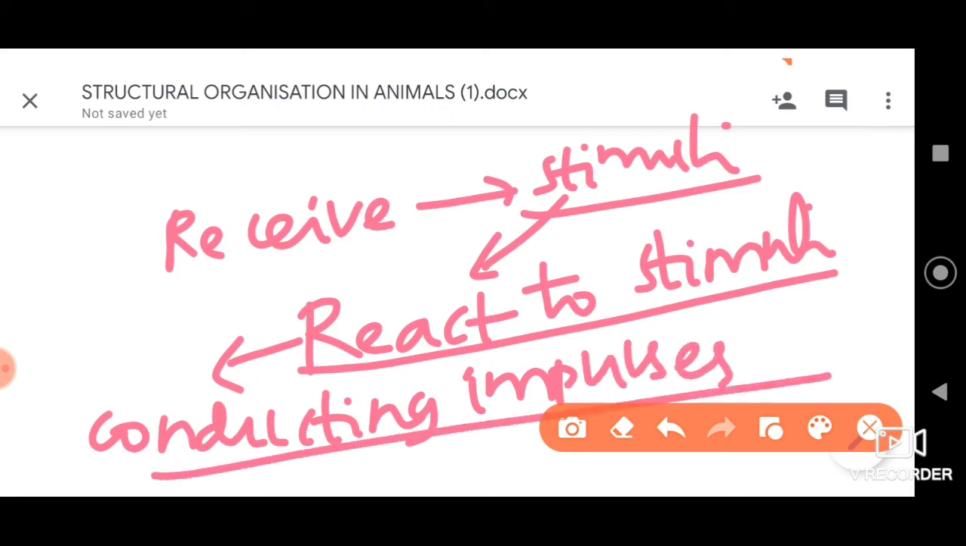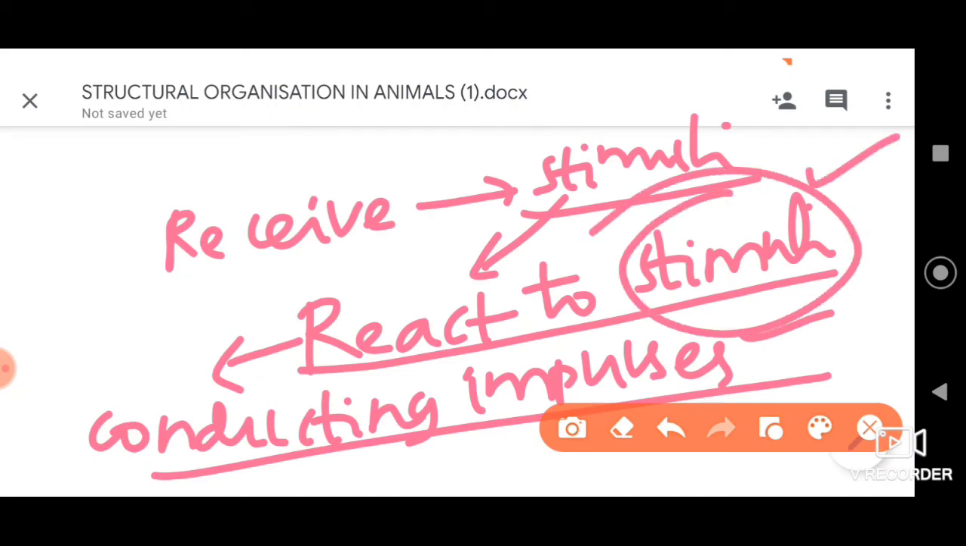Impulses are the electrical signals which they send to the different organs of the body, which brings about the responses to the stimuli, dear students. So this is very necessary for us to understand. They receive the stimuli, and to that stimuli they also give response through the impulses.